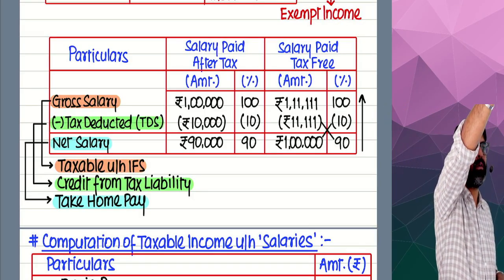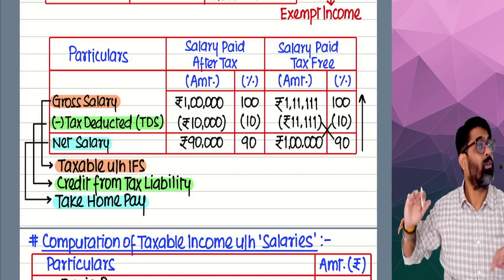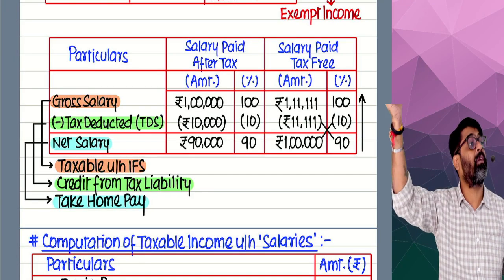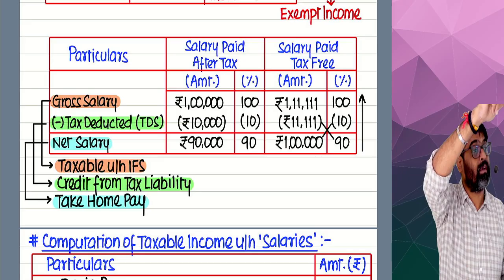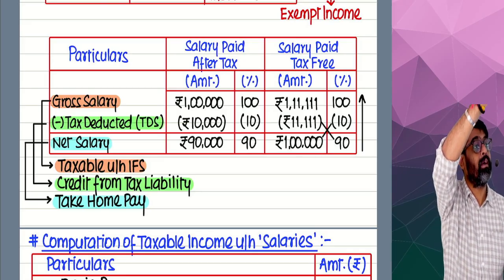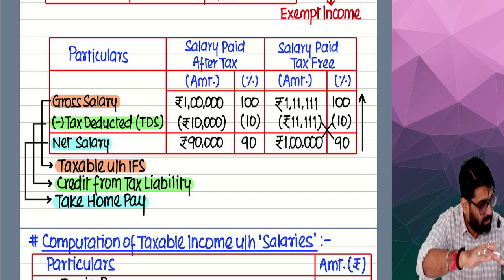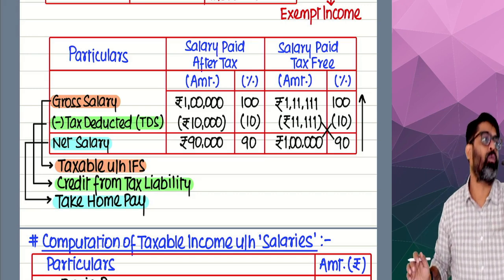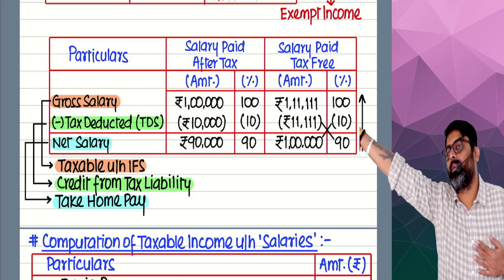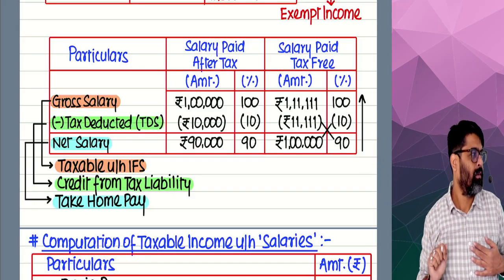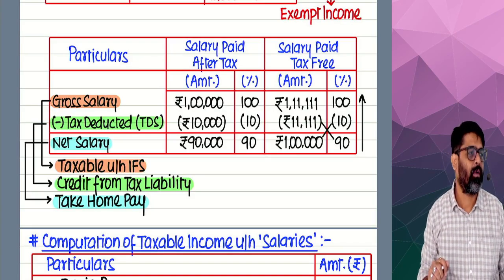1 lakh? No. 1 lakh is after tax. So the salary will not be 1 lakh. The salary will be 1,11,111. Out of that, the employer would have deducted 11,111 and then 1 lakh would have been given. Getting my point? 11,111 will come from the pocket of the employer and 1 lakh will go to the employee.